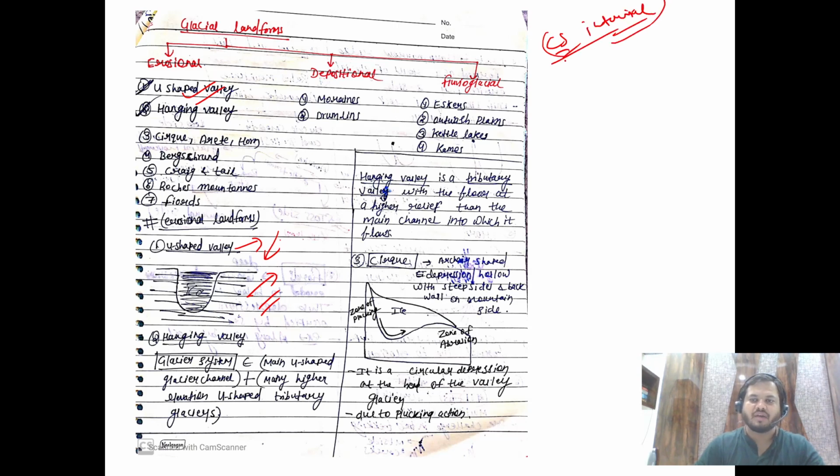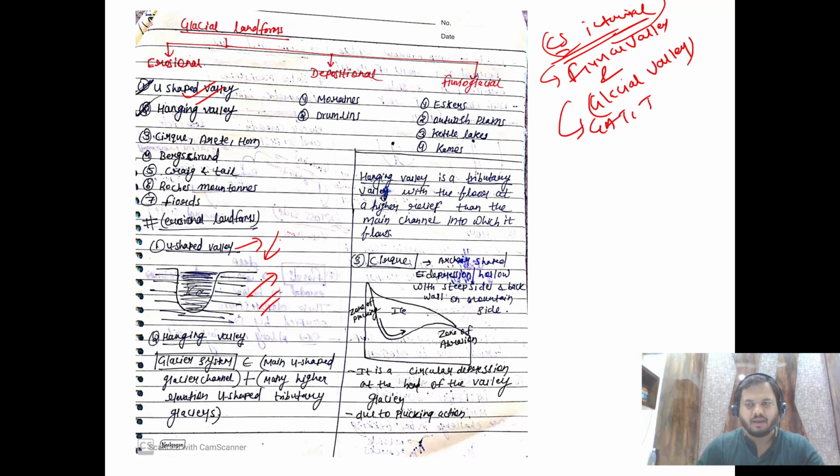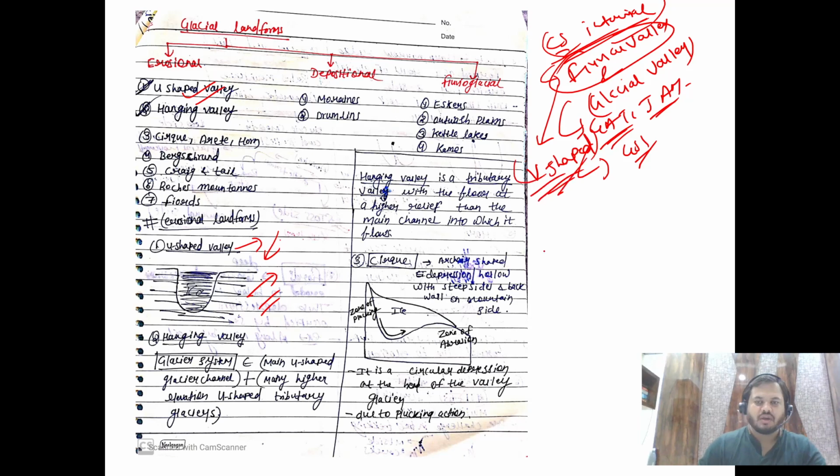You go, they may ask you the basic question like how you will differentiate between the fluvial valley and glacial valley. This is a very, very common question. They may even ask you this in GATE or JAM if you are thinking of attempting it, even the GSI prelims. It is very simple, right? Fluvial valleys are V-shaped. When we read fluvial landforms, we'll see this. They are V-shaped, and glacial are U-shaped, right? Something like this.